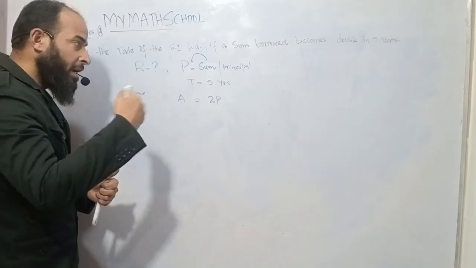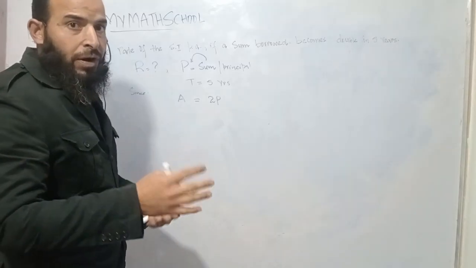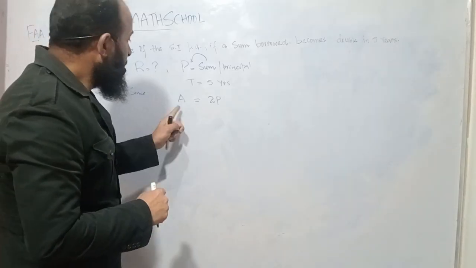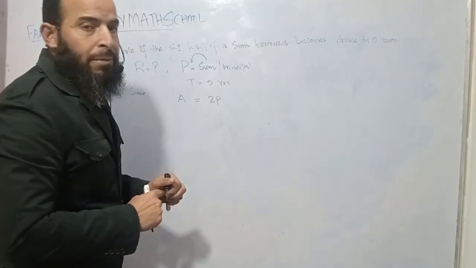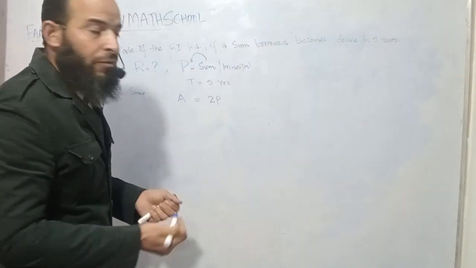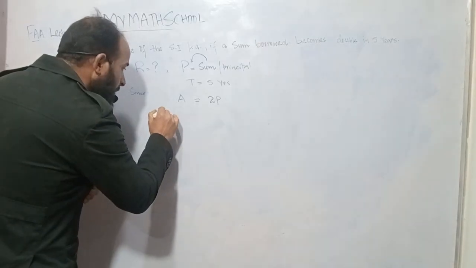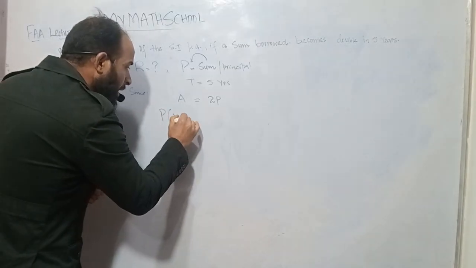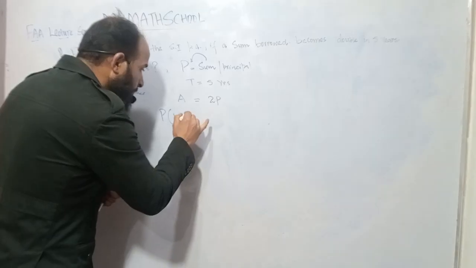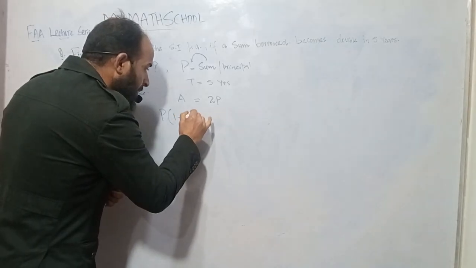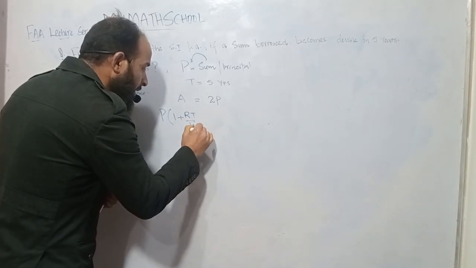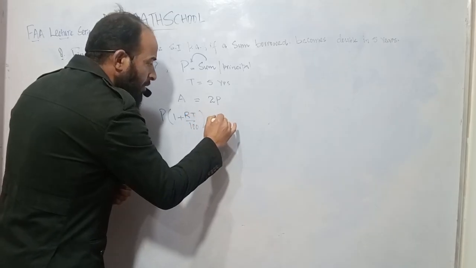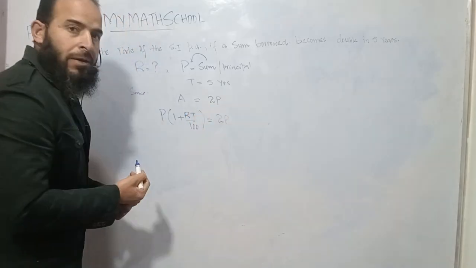Yesterday I told you the formula for the amount, how we calculate the amount. It is P into 1 plus RT divided by 100, is equal to 2P.